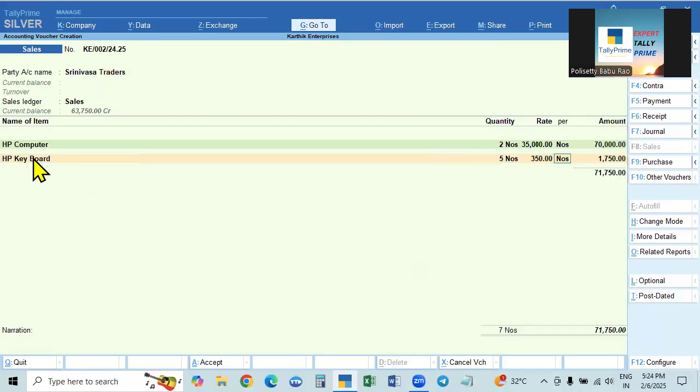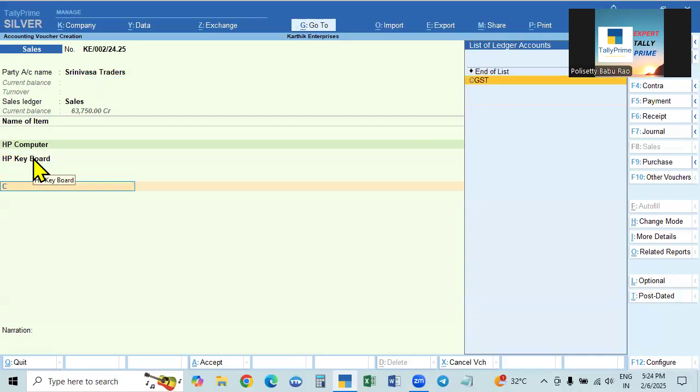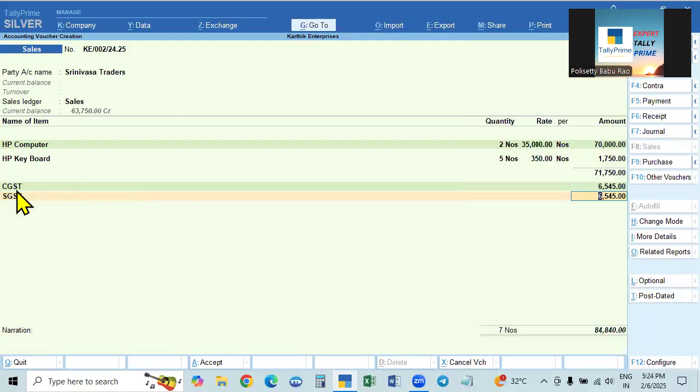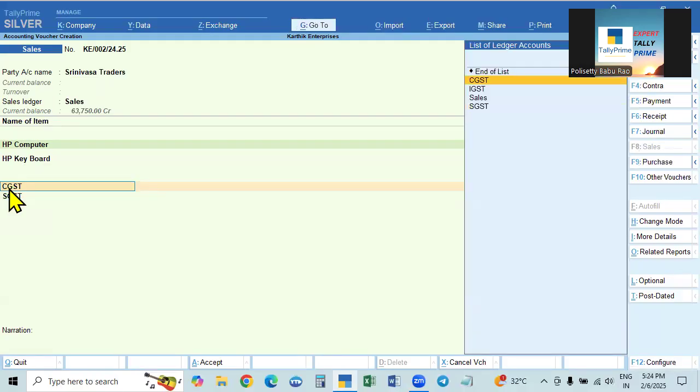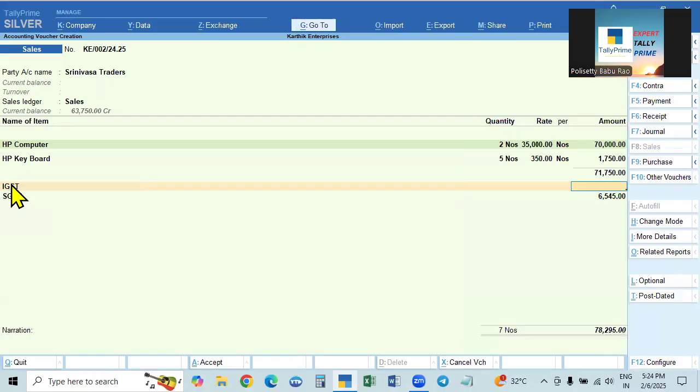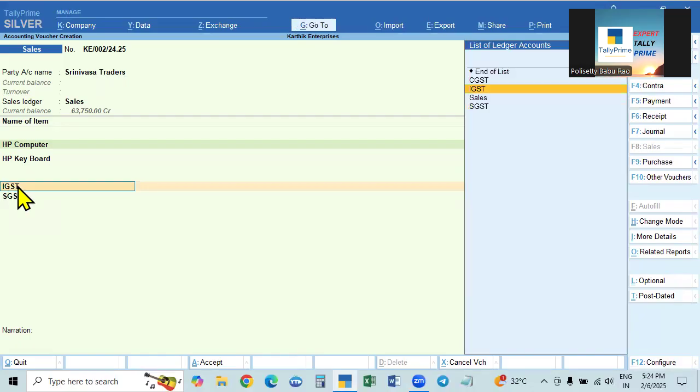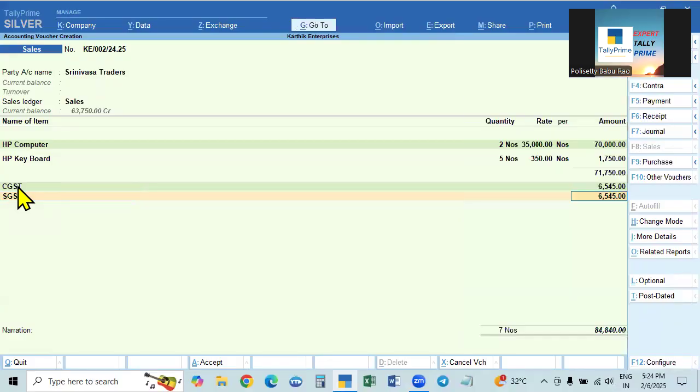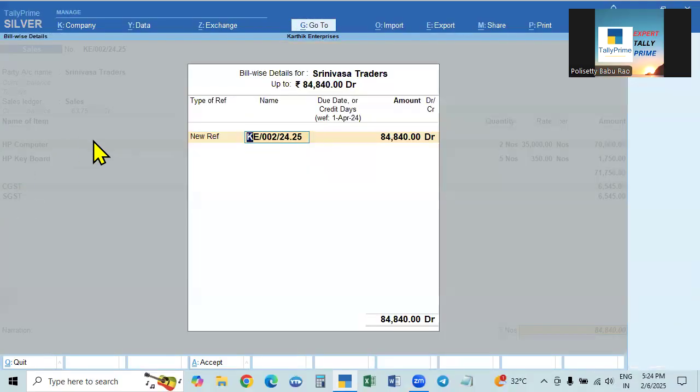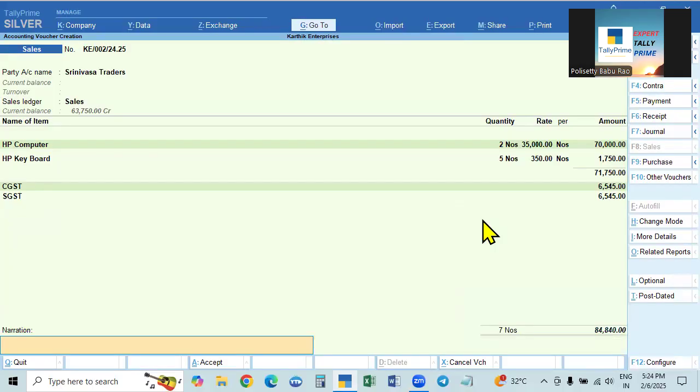Okay. Here, come down. After the total, CGST and SGST. By mistake, if we select IGST, the amount will not be calculated. So CGST, SGST, and here the number is 2. Again, new reference, so the number is 2, same format. Within that, the number is 2. Like that, we have to make the format.